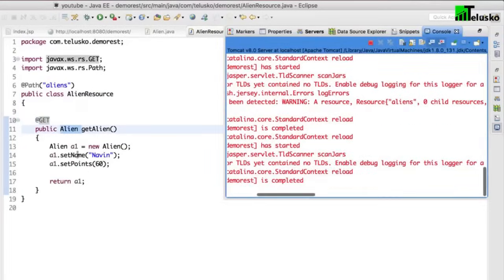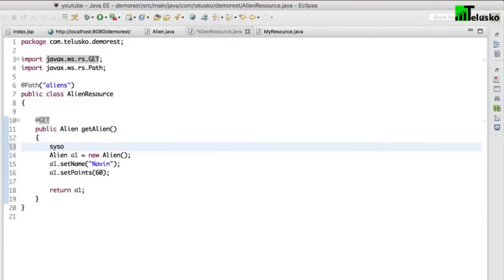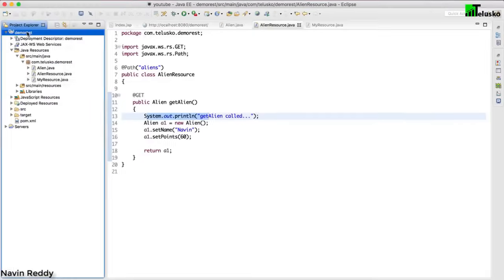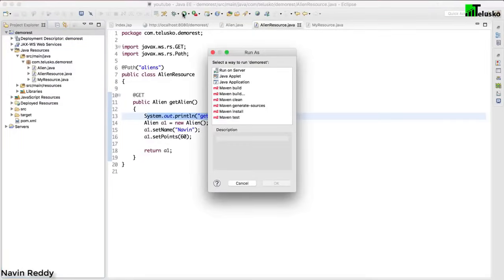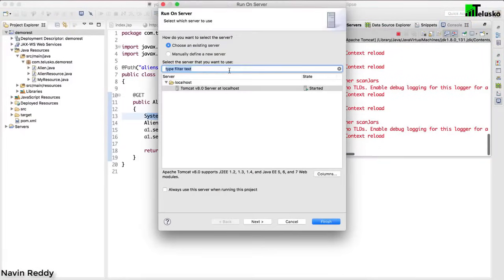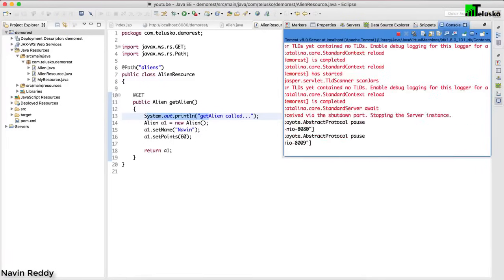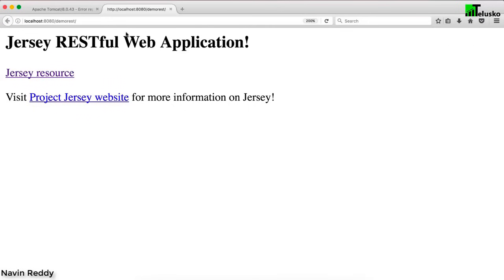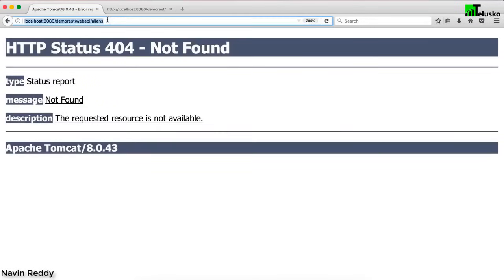Okay, that sounds good. And I will do one more thing just to verify if this is getting called or not. I will say "getAlien called" with a println, just to make sure that it is getting called. You can also maintain a log file, but let's say this println will do. Let's run this application once more. I will click on this and run on server, enter and enter. Now if I go back to my browser and request for the same thing, aliens.